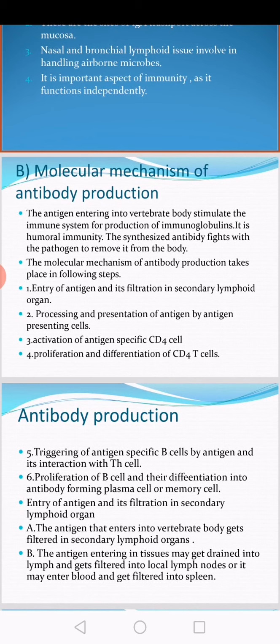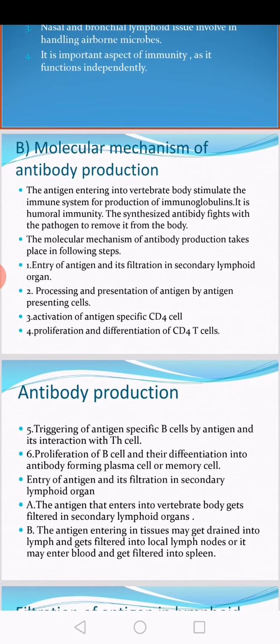It is the humoral immunity. Humoral means antibody mediated immunity. Whatever antibody molecule is synthesized is going to fight with the pathogen to remove it from the body.